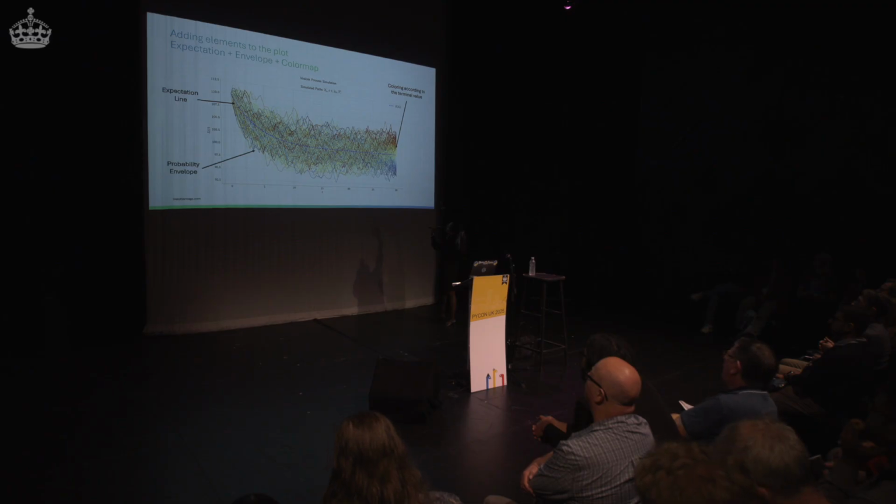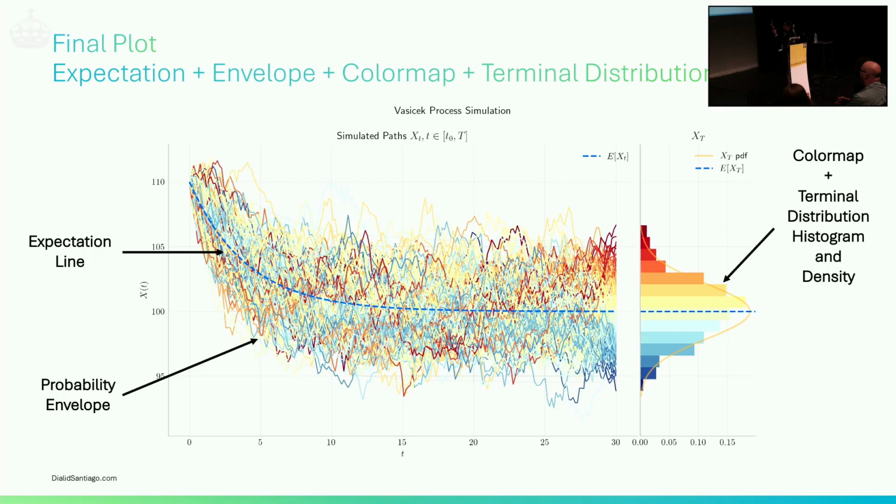There is some symmetry here. There are as many paths above the central tendency as below, and that's something already that's interesting. It gives me intuition.